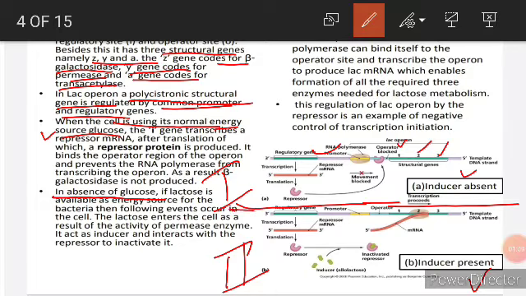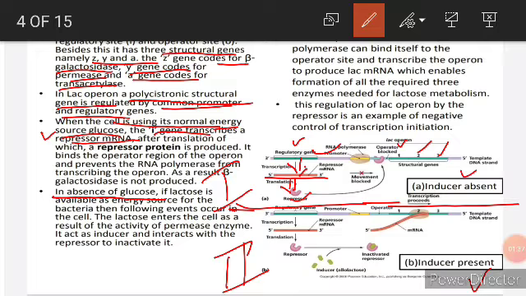So in the first case, when glucose is there in the cell, the I gene is transcribed, repressor mRNA synthesis takes place, and after that translation occurs and a repressor protein is produced. Yes, this is the repressor protein.